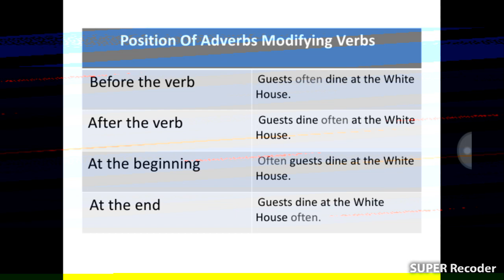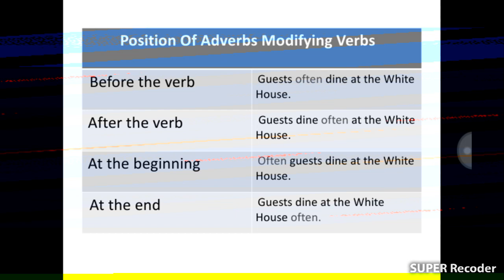Okay, my dear students, so we know the position of adverbs modifying verbs: before the verb, after the verb, at the beginning, at the end.